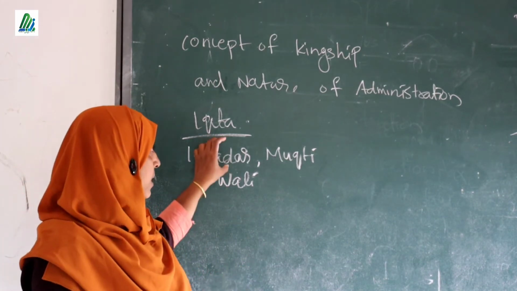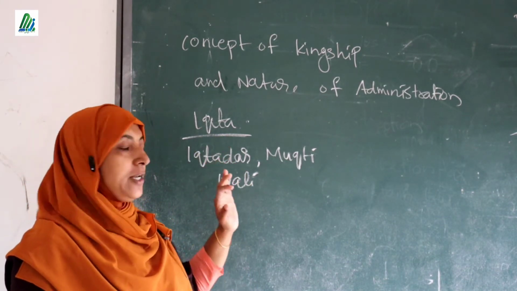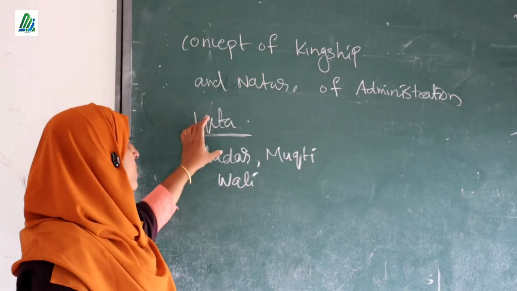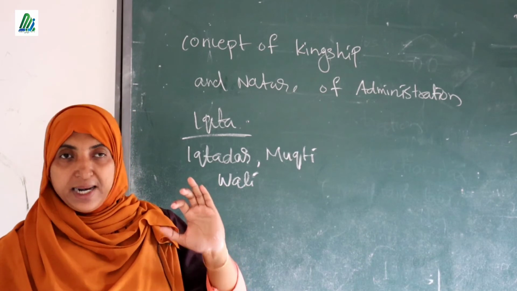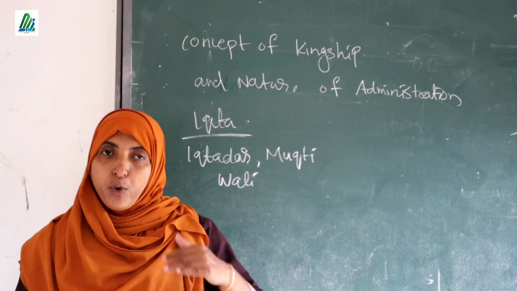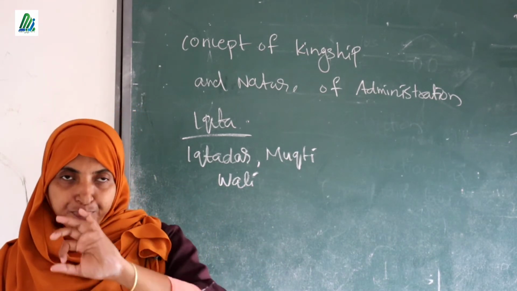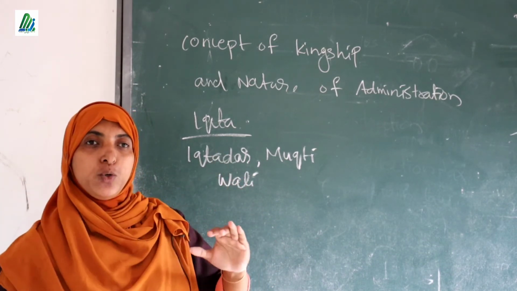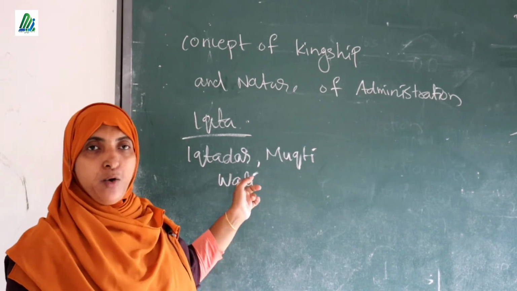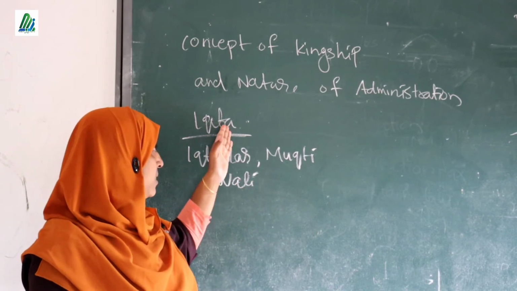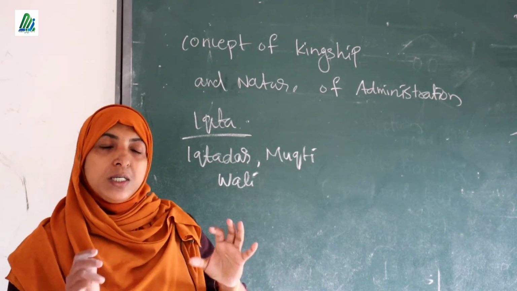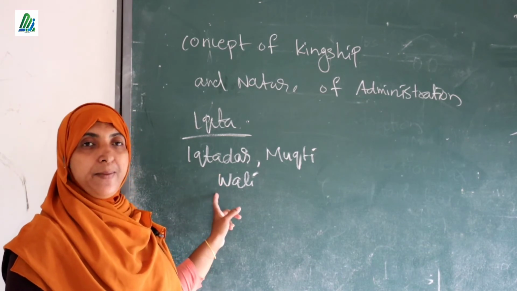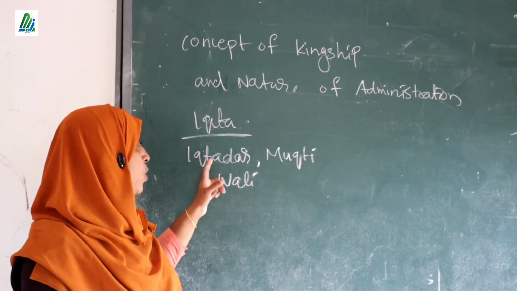Okay, and this was the condition of the Sultanate period in the beginning. That means when the Sultanate period started, that system existed in the Sultanate region. But when the Sultans became more and more strong, they gradually reduced the power of the Iqtadars, and they stopped giving the particular land to these people. Later this Ikta system stopped, and these regions just became provinces. Clear? So this is about the Ikta system, a very important part. This may come in the exam. Prepare a short note about the Ikta system.